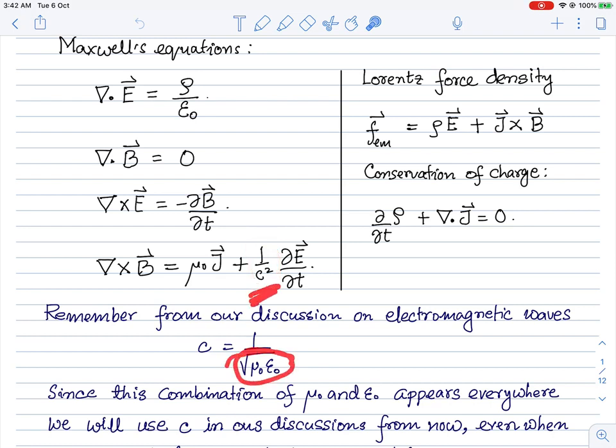Firstly, let me emphasize that in our previous discussion of electromagnetic waves, we have seen that this combination of mu naught epsilon naught, which appears here, can be written as 1 over c squared. Even if I'm not talking about electromagnetic wave solutions, I am going to use this constant c wherever it appears and replace this mu naught epsilon naught combination with c. It's very convenient to do that actually.